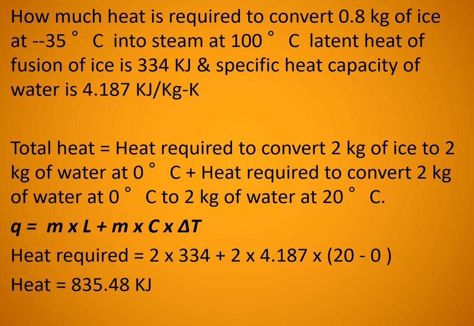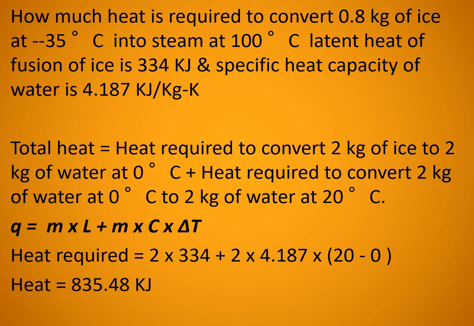Then 0 degrees Celsius ice should be converted into 0 degrees Celsius water. There you have to use mass into latent heat of fusion of ice. Then 0 degrees Celsius water should be converted into 100 degrees Celsius water. There we have to use again mass into specific heat capacity of water into temperature difference. Then 100 degrees Celsius water is getting converted into 100 degrees Celsius steam. There we have to use mass into latent heat of vaporization.